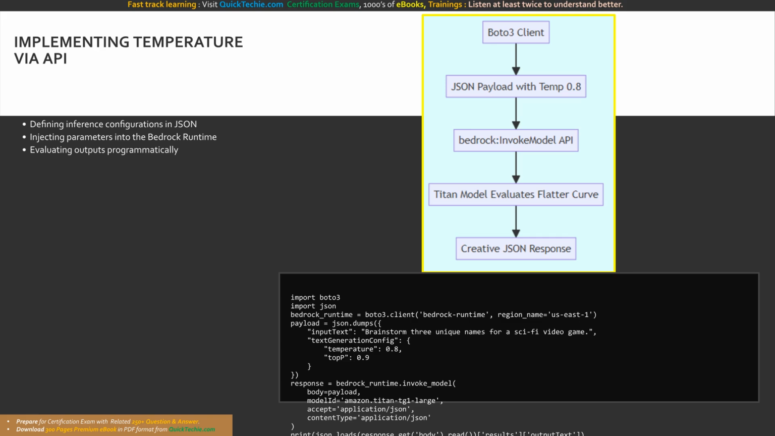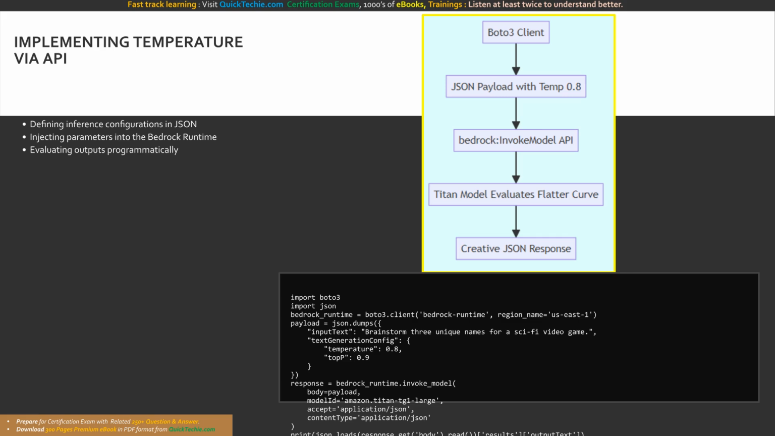Inside, we set the temperature to 0.8. Because we want creative, non-obvious game names, this high temperature forces the Amazon Titan model to sample from a much flatter probability curve. We then invoke the model, passing our payload and the amazon.titan-tg1-large model identifier. Bedrock securely processes the mathematical sampling on its massive GPU clusters and streams the JSON back to us. By simply changing that single decimal value in Python, we completely alter the cognitive behavior of a multi-billion parameter neural network.